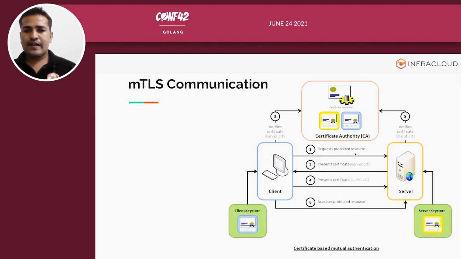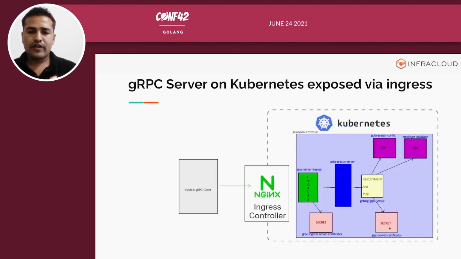When the client tries to access a protected resource on a server, the server will present its server certificate, so the server is now saying who it actually is. The client will then validate the server certificate with the CA. Once that check passes, the client will now present its client cert. Now the server also needs to verify whether the client cert presented by the client is valid or not, and that is done through the CA. Once both checks are passed, the client is able to access the protected resource. This is how the MTLS flow works, and we will be observing the same flow in the demo as well. So this is gonna be my final deployment.